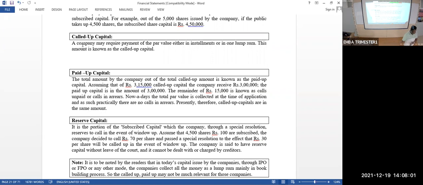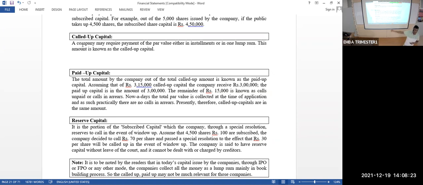I asked for 60, but I have got only 50. During the class, in financial management, so many classes are there, one or two students have some problem and leave. That is the final stage. So authorized, issued, subscribed, called up, paid up.